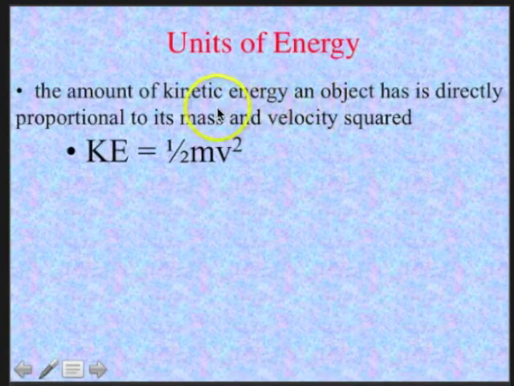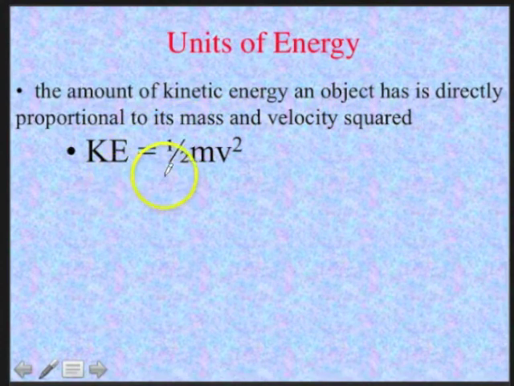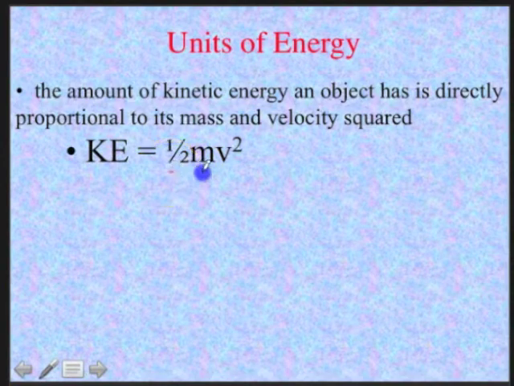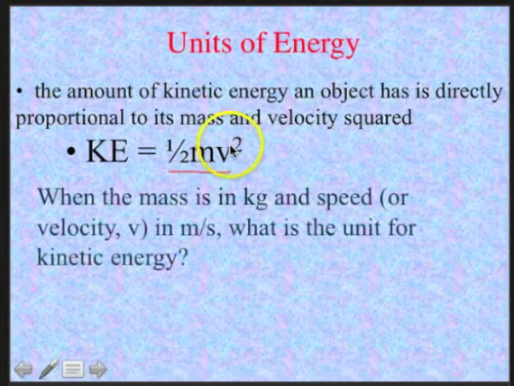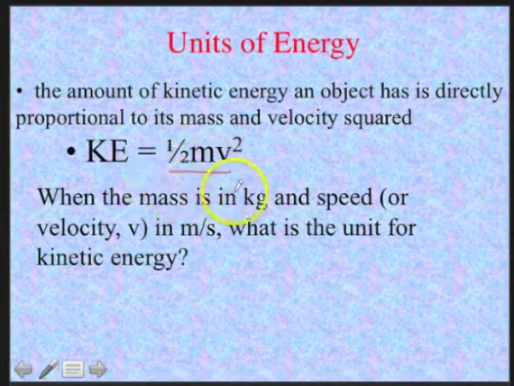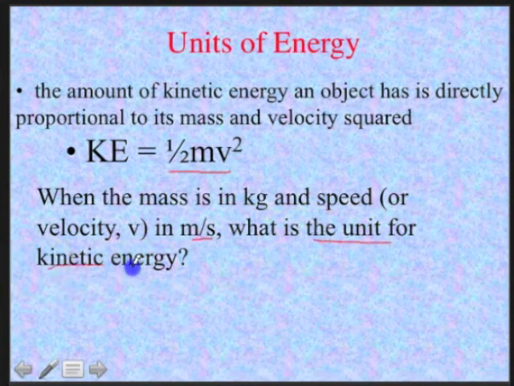Now let's talk about the units of energy. The amount of kinetic energy an object has is directly proportional to its mass and its velocity squared. 1/2 mv squared is the formula, where m is mass and v is the velocity of the object. So when the mass is in kilograms and speed is in meters per second, what is the unit for kinetic energy?